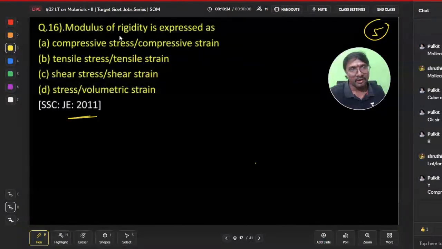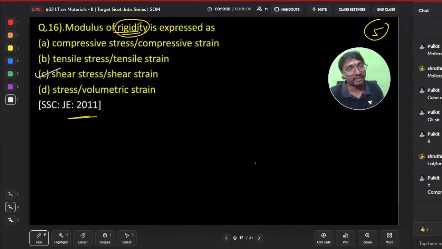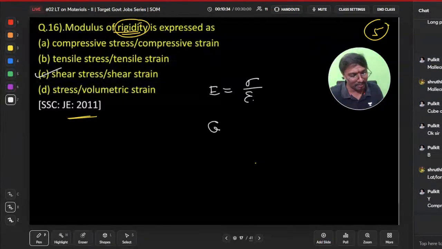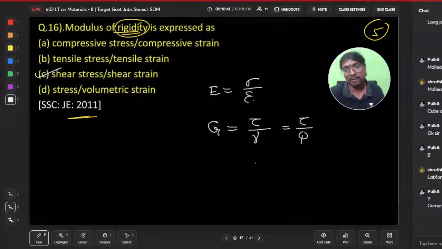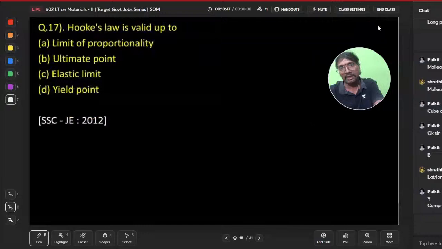This one is about modulus of rigidity. Modulus of rigidity is shear stress by shear strain, right? Young's modulus is normal stress by normal strain. Shear modulus is shear stress by shear strain, so tau by phi or gamma, whatever symbol you want to use. Bulk modulus is normal stress by volumetric strain. Like that.